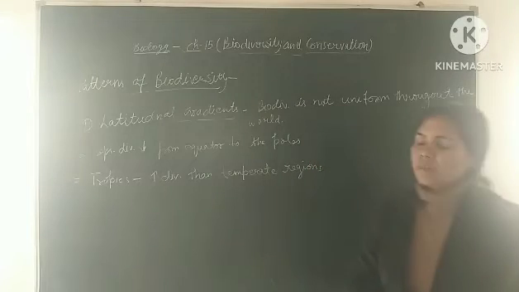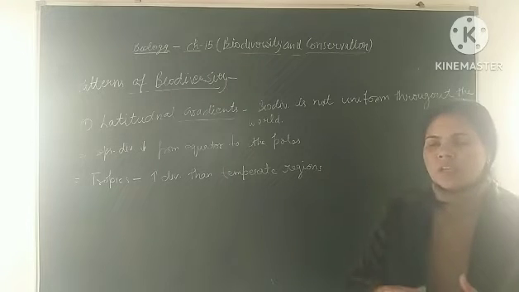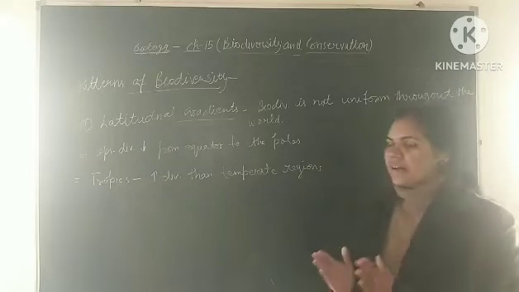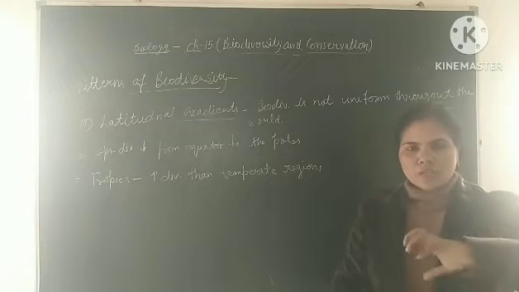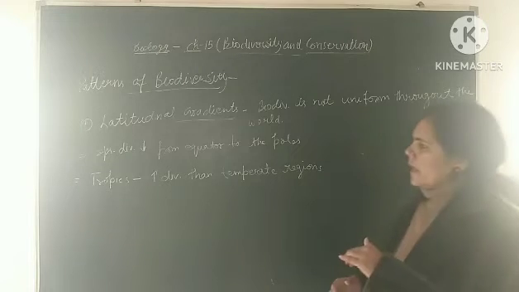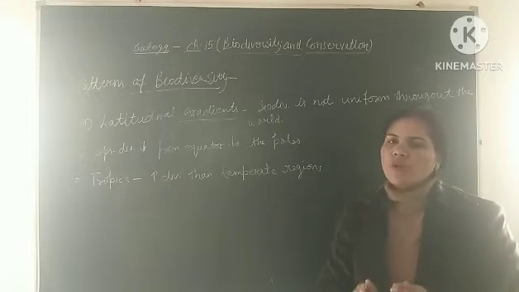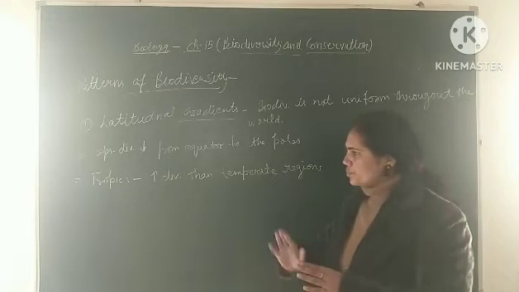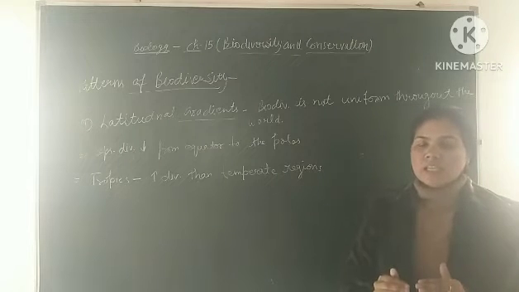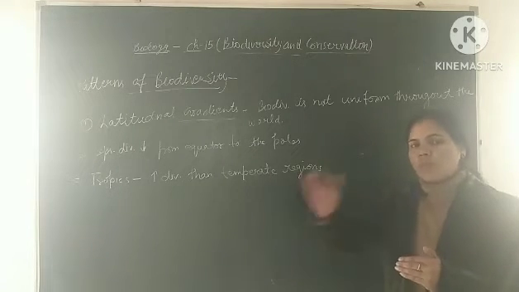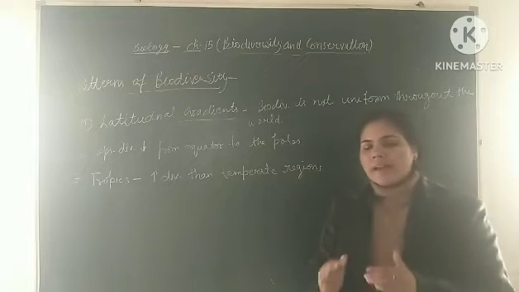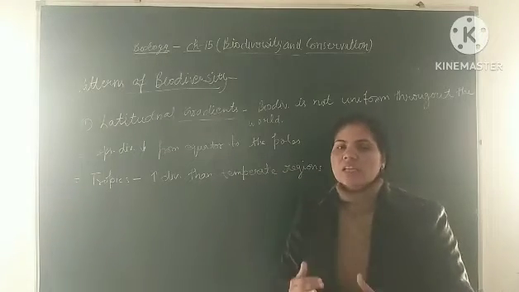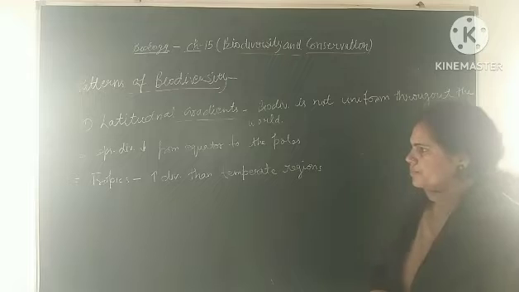Patterns of biodiversity. It means how the biodiversity is distributed on the earth. So first is the latitudinal gradient. Latitudinal gradient refers to the latitude lines on the earth. As we can see, biodiversity is not uniform throughout the world. It has an uneven distribution. Species diversity decreases as we move away from the equator to the poles. At the equator region, high diversity is present, and as we move away from the equator to the poles, biodiversity decreases. The variety of species decreases.